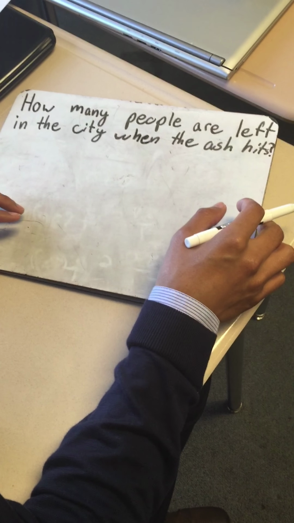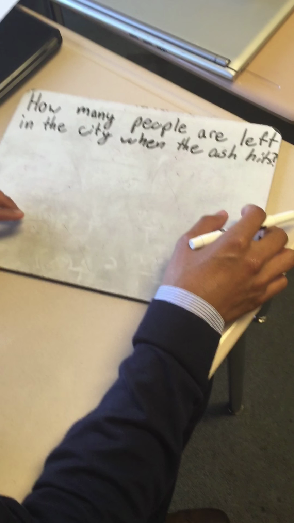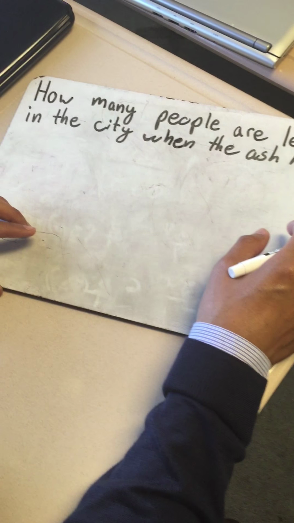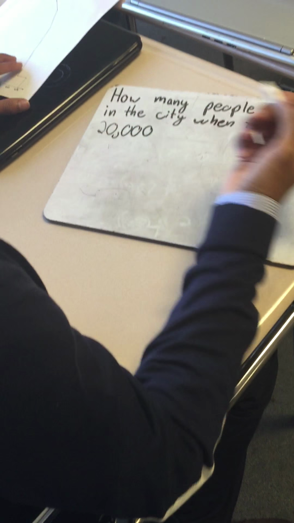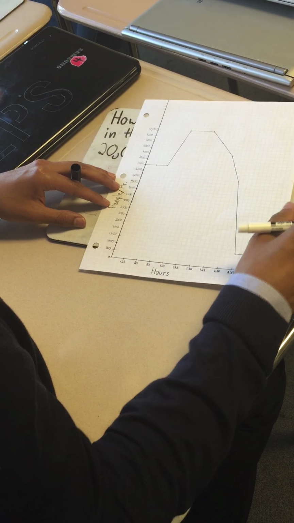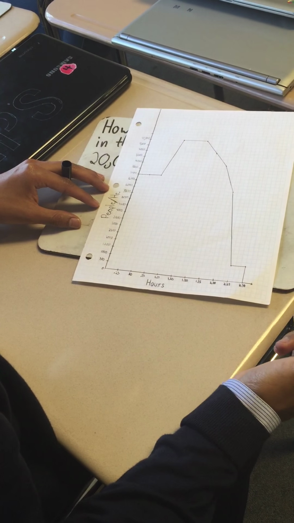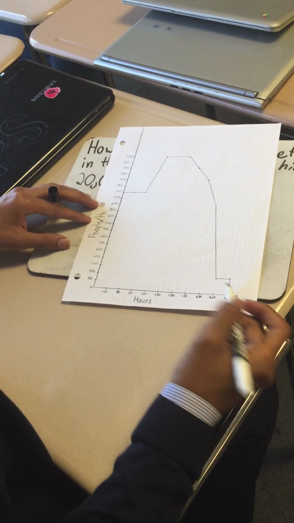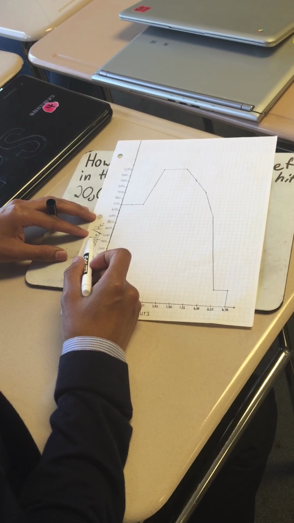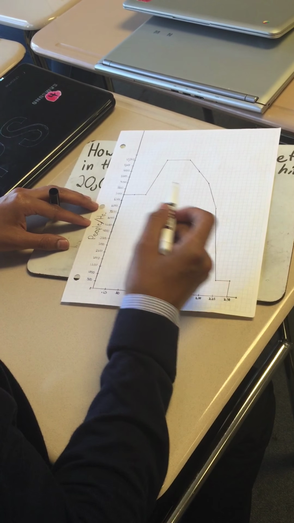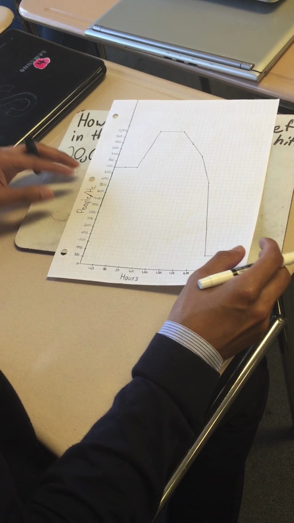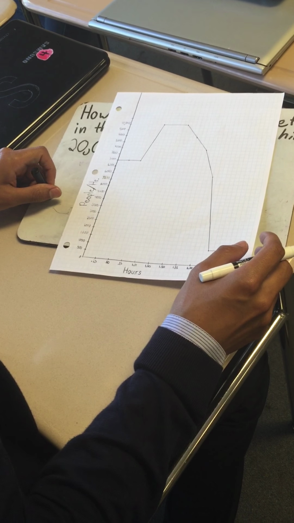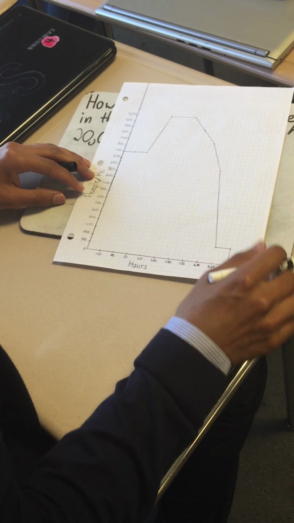So the question I had to answer was how many people are left in the city when the ash hits? At the start, there are 20,000 people in the city. A graph will be provided. So what this graph is pretty much saying is how many people per hour are going to be leaving the city. And so the way we would calculate this would be by trying to find the area under the curve.